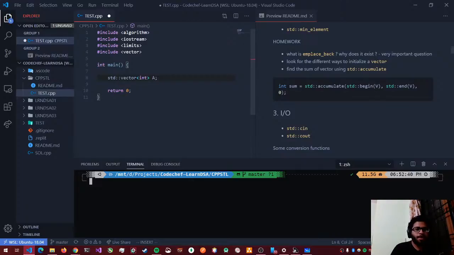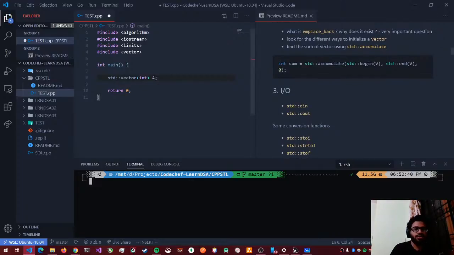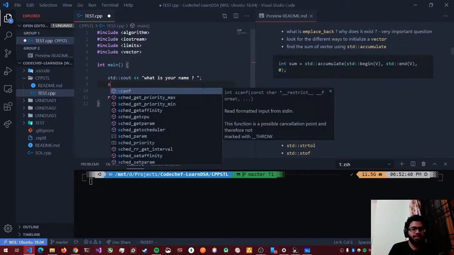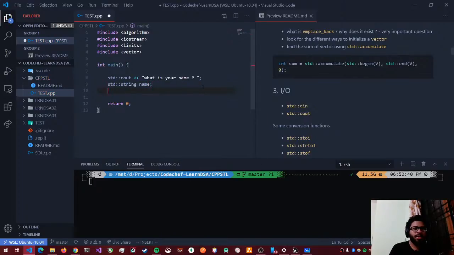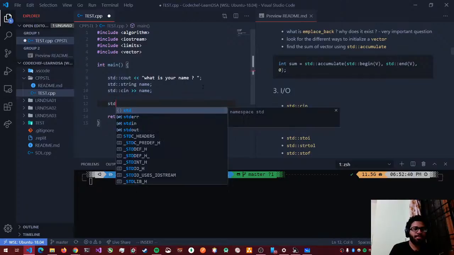So let's say I'm doing something like this: standard cout, what is your name, and then I define a standard string name, and I do standard cin name, and then I want to print your name.